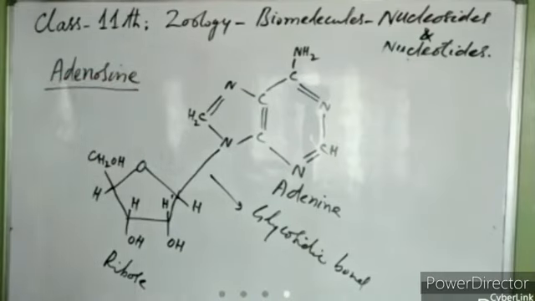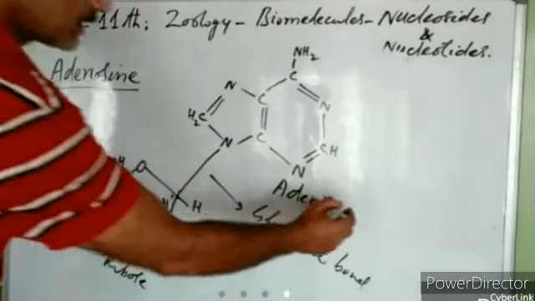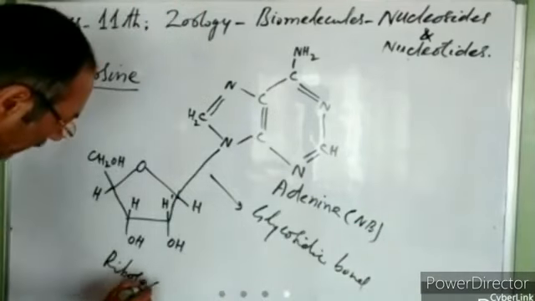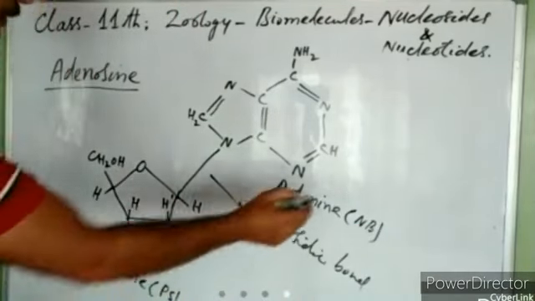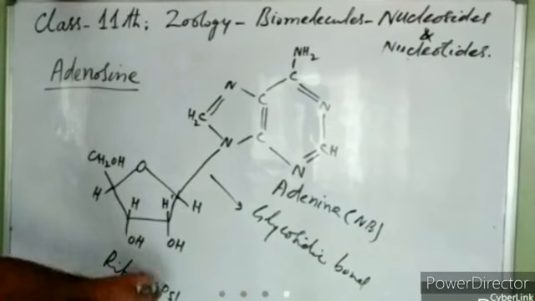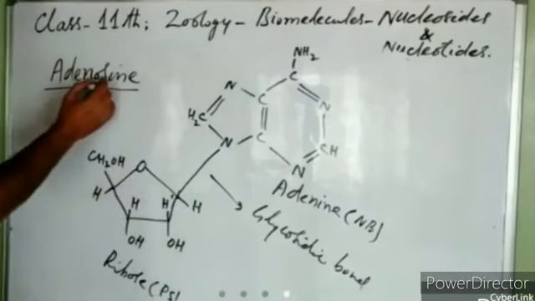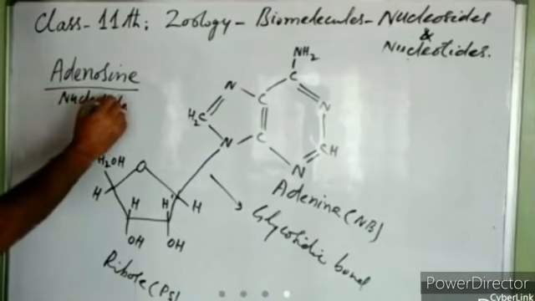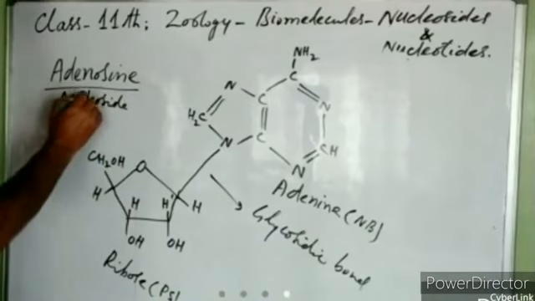As I told you earlier, a nucleoside is formed of a nitrogenous base. Adenine is a nitrogenous base, right? Ribose is a pentose sugar. So when a nitrogenous base combines with a pentose sugar, it forms a nucleoside. This nucleoside will be known as adenosine.